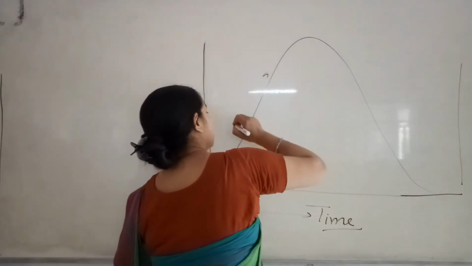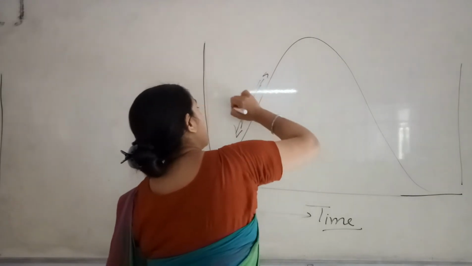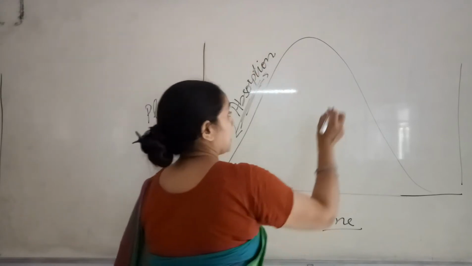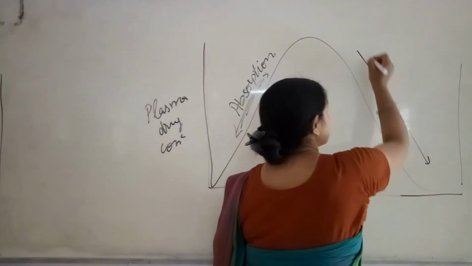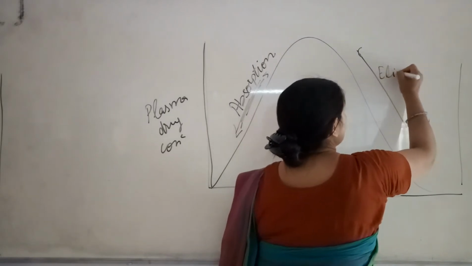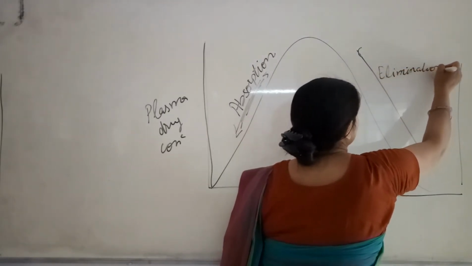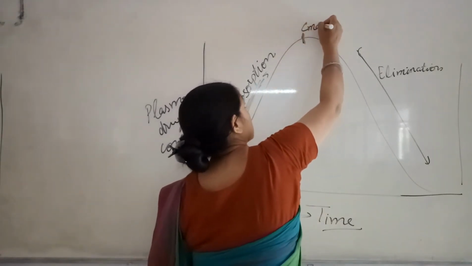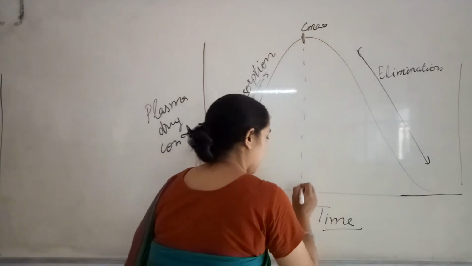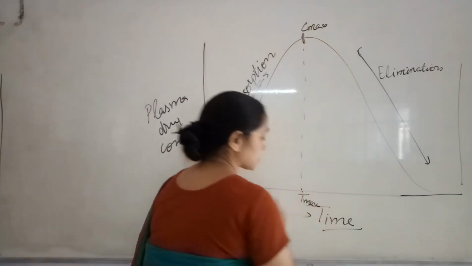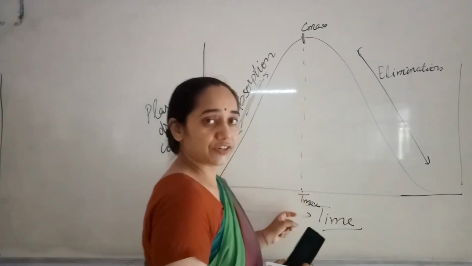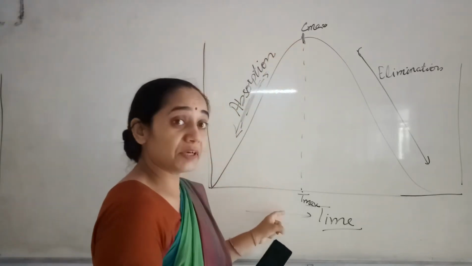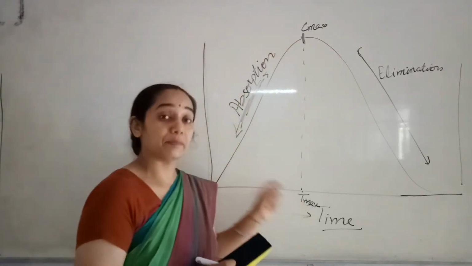Now this phase will be termed as absorption phase, and as there is a decline in the concentration, it will be termed as elimination phase of the drug. Now the concentration achieved at this peak is Cmax, and the corresponding time at which it is achieved is Tmax. Means the maximum concentration achieved at a particular time is Cmax, and Cmax is achieved at Tmax.